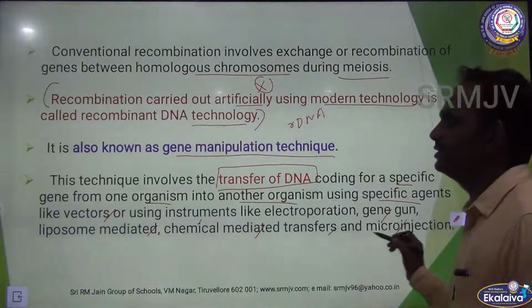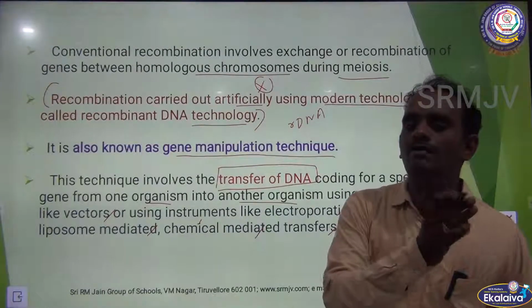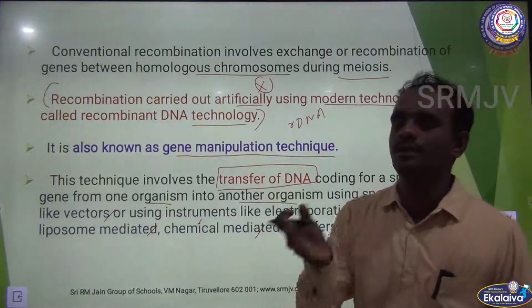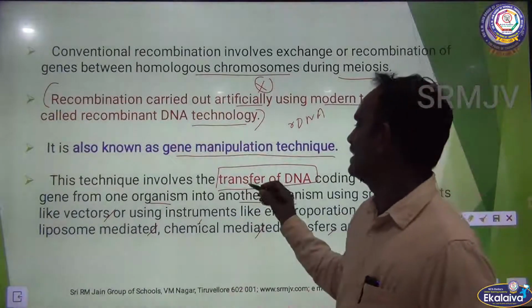These are all the means to transfer the DNA from one cell to another, from the donor organism to the recipient organism. Okay, that is called transfer of DNA.